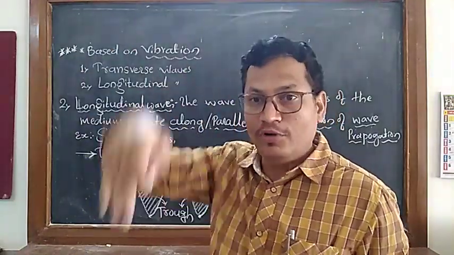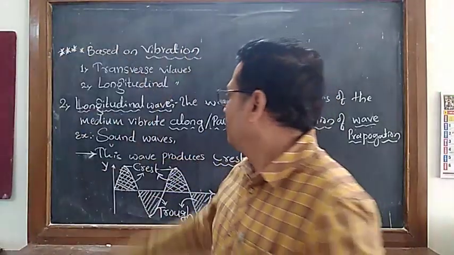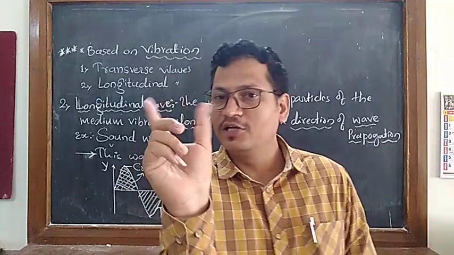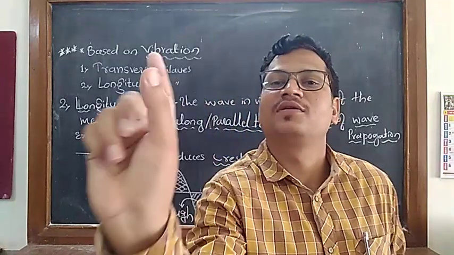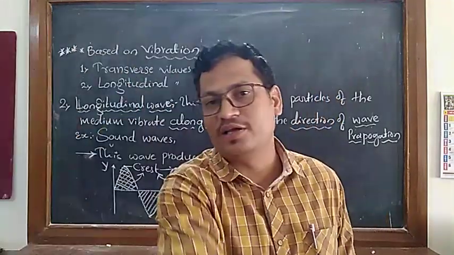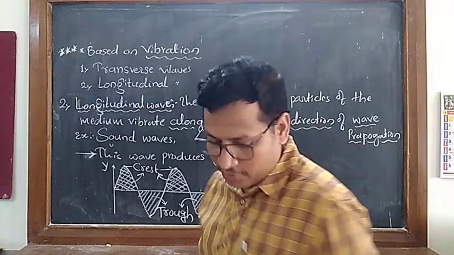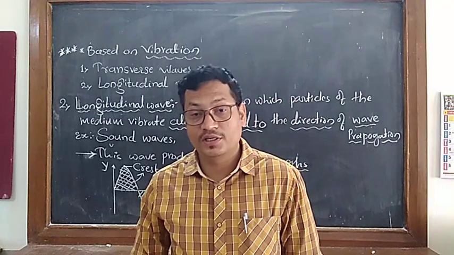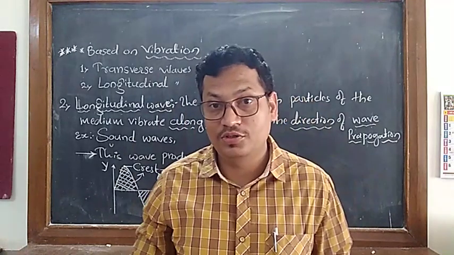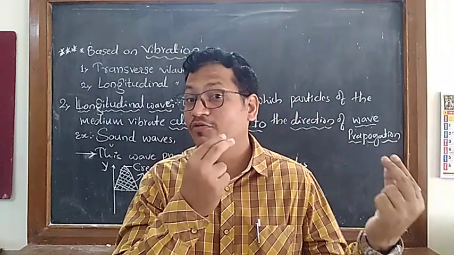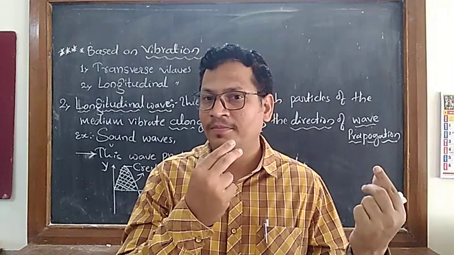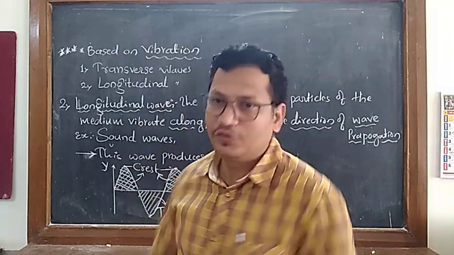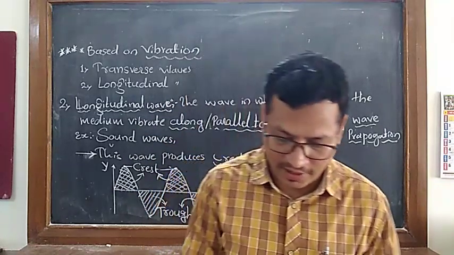If they will not move like this, a longitudinal wave will not come. So the particles will vibrate like this, and they will come to your ear. So, sound waves, sound produced in air columns. You might have seen a flute. Whatever waves are produced in that flute are also a kind of longitudinal wave.